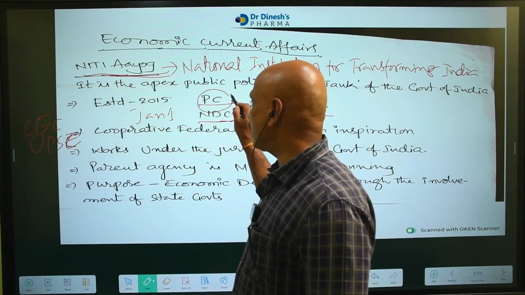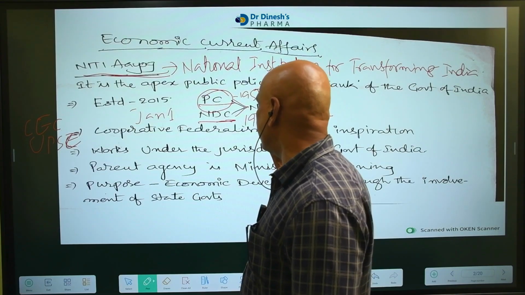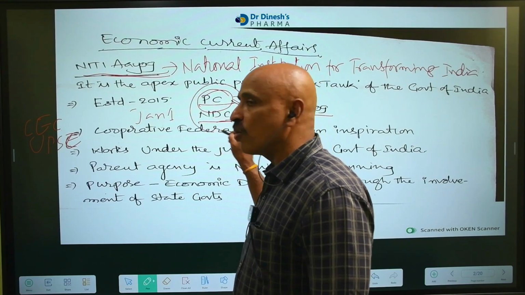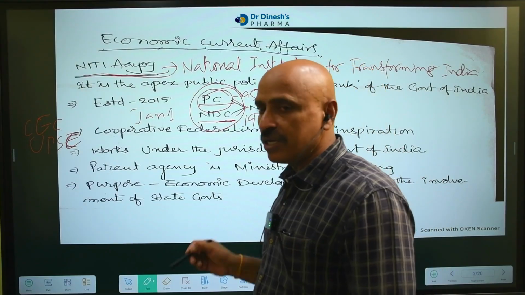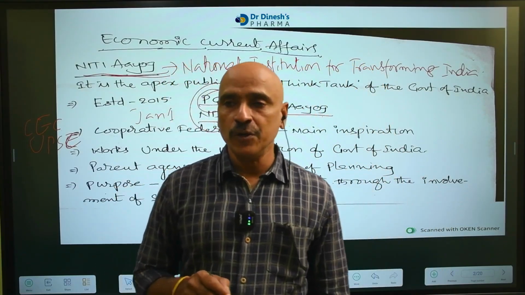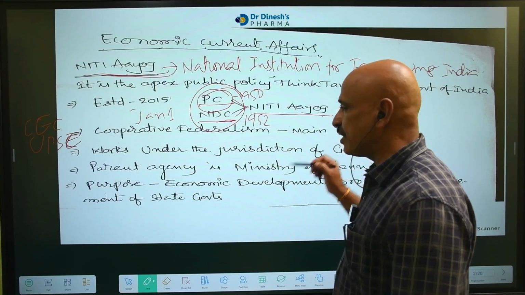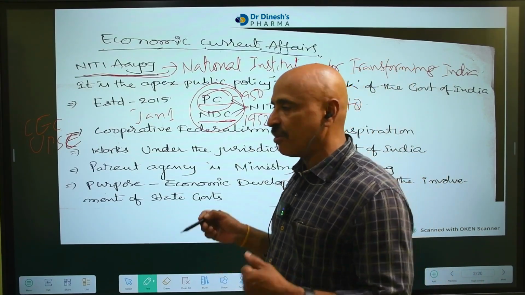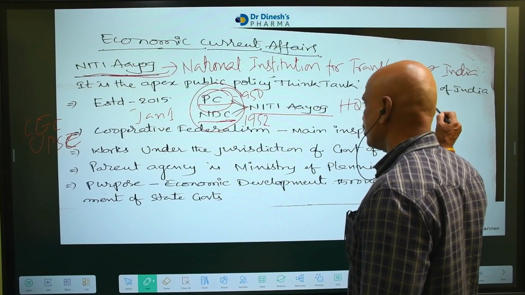The Planning Commission was established in 1950. The National Development Council was started in 1952. These two were stopped by the Modi government, which introduced a new body called NITI Aayog. Its headquarters is located in Delhi. Where is the headquarters located? Previously Yojana Bhavan, now called Vigyan Bhavan, is located in New Delhi. NITI Aayog's headquarters is located in New Delhi.